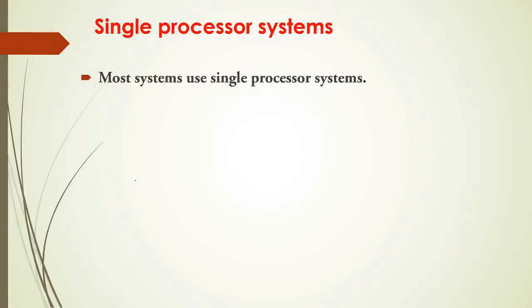Okay, let us revise those points. Most systems use single processor systems. Yes, in most systems we find a single processor, like our laptops or smartphones. There we find a single processor, but with multiple cores.